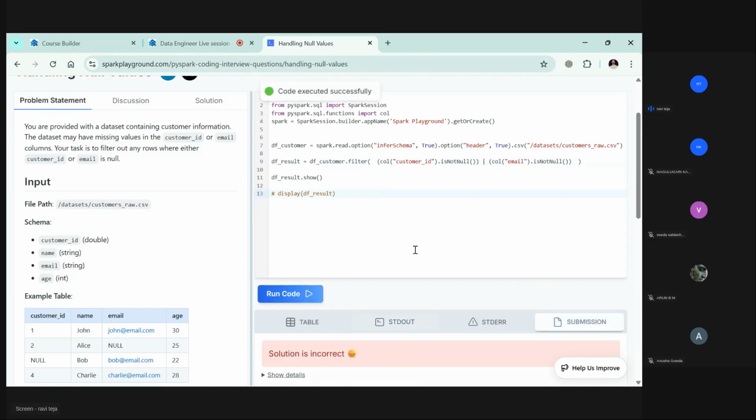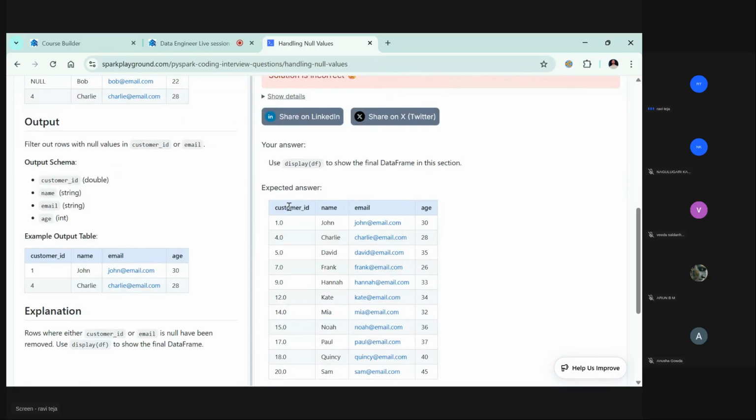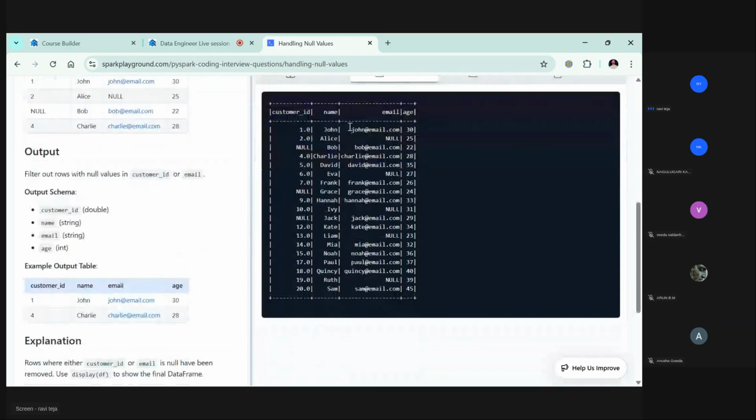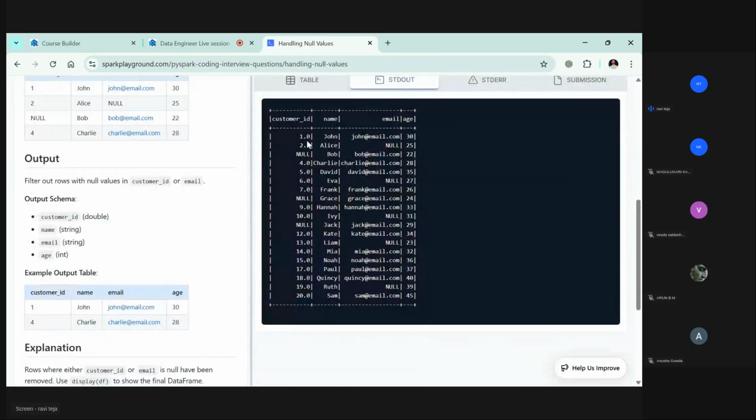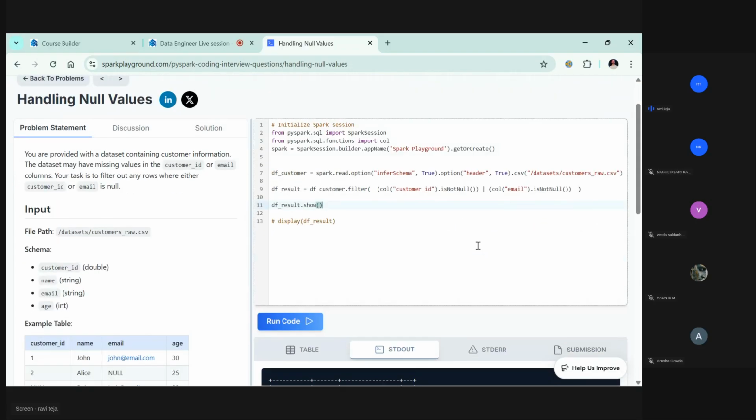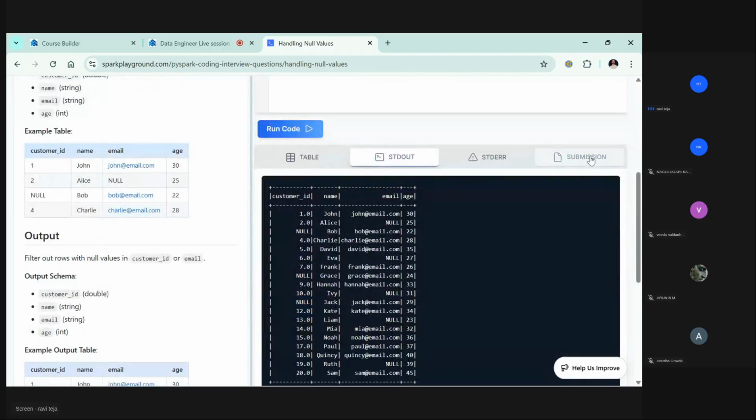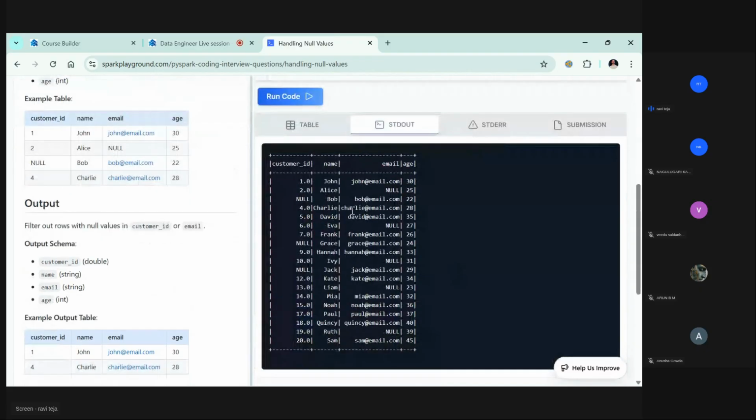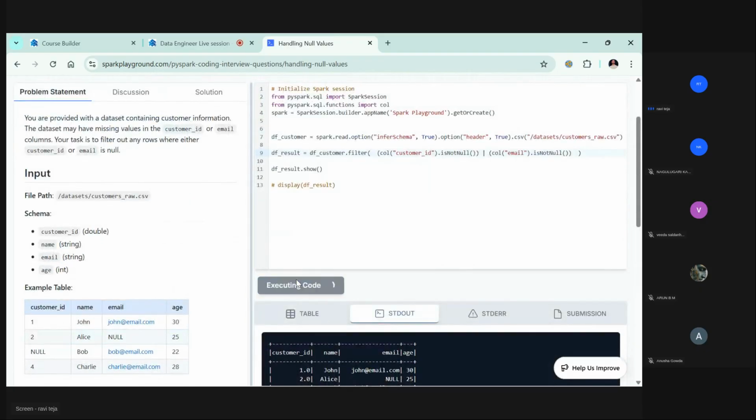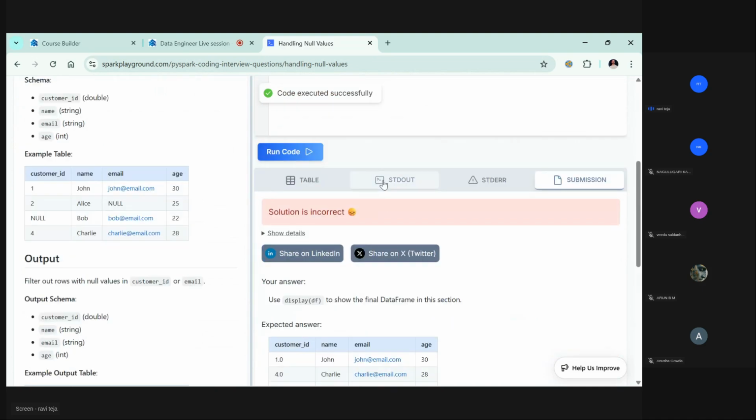I'm putting both the filters here, right? Okay, see what happened. df_custom.filter of this or this. So one I got, 2, 3. It is displaying the entire not null column of email. What is the expected output? They want 1, 4, 5, 7, 9. Here, why are we getting these values? Definitely this is going wrong somewhere.